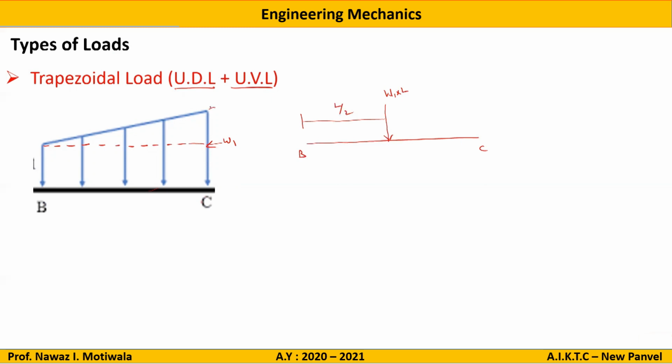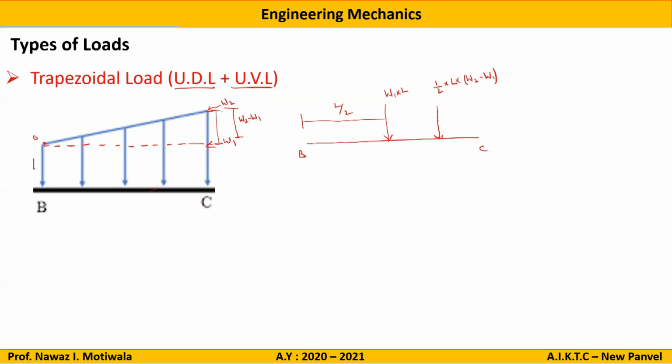Now for a UVL, let us say this intensity is given to us as W2. So what this height will become? This height will become W2 minus W1, and this is 0 part. So if I convert this into a point load, it will be somewhere here with a value of half into base is L, and height is, we just now found that it is W2 minus W1. So we need height only of the triangle, not the complete height. So the height of triangle is W2 minus W1.